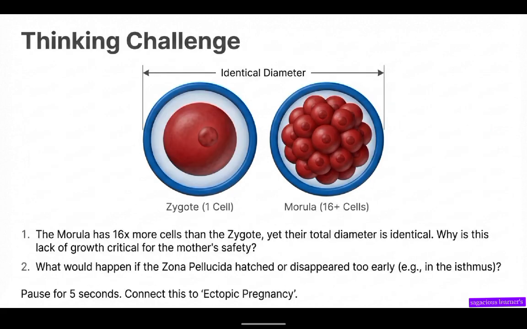Here's the second thinking challenge. The morula has 16 more cells than the zygote, yet their total diameter is identical. Now look at the zygote, and remember the zygote is formed when the sperm and the egg, or oocyte, fuse together. When they fuse, what is the next process that occurs? Cleavage. They undergo mitotic cell division to form the morula, from 2 to 4, from 4 to 8, from 8 to 16. Make sure you write something down before you cross-check it with the answer to these questions.